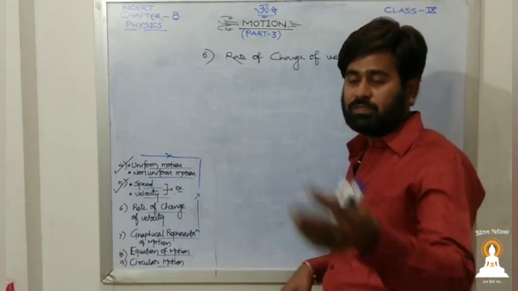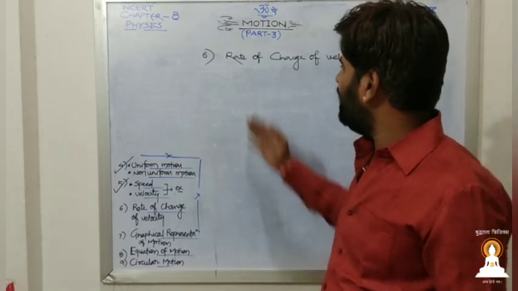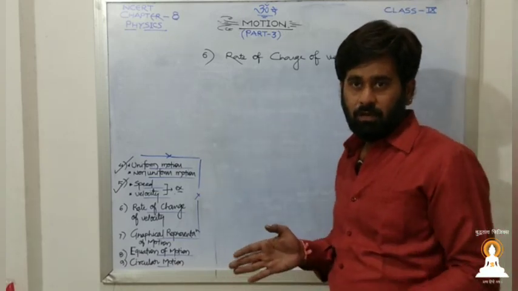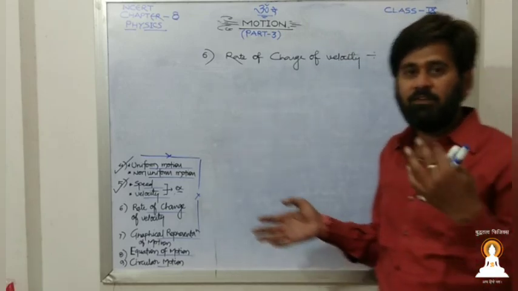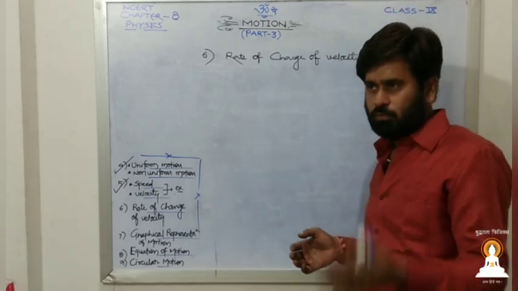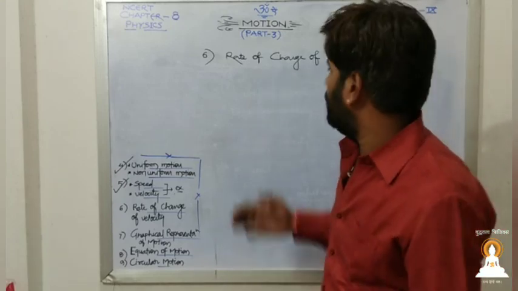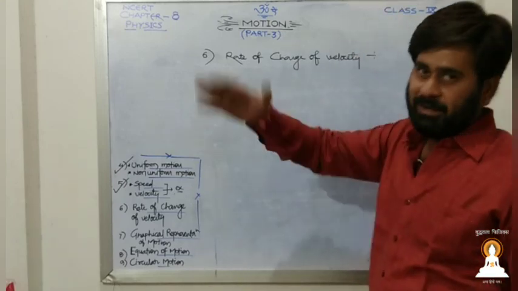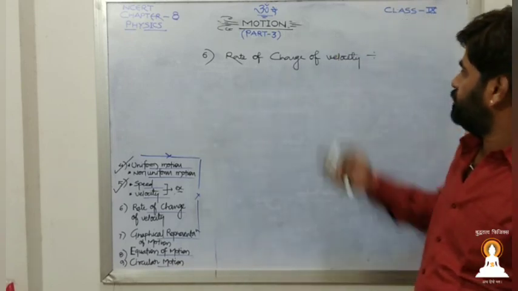Then we used to say that top gear. So that varies according to the situation. Yes or no? When you are in a crowded region, you used to ride your bike either in first or in second gear. If you are over the highway, then you used to move in third or fourth gear. That is the top gear. In that the speed is quite constant. Now, rate of change of velocity.